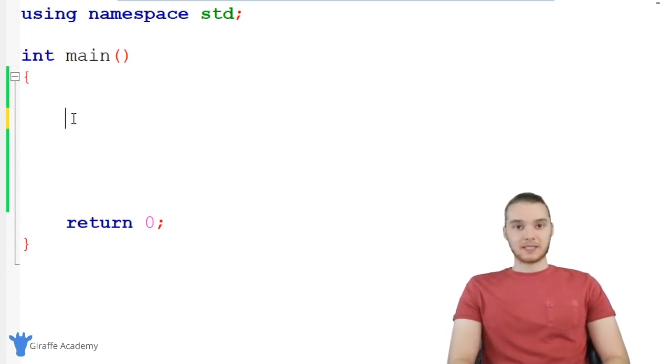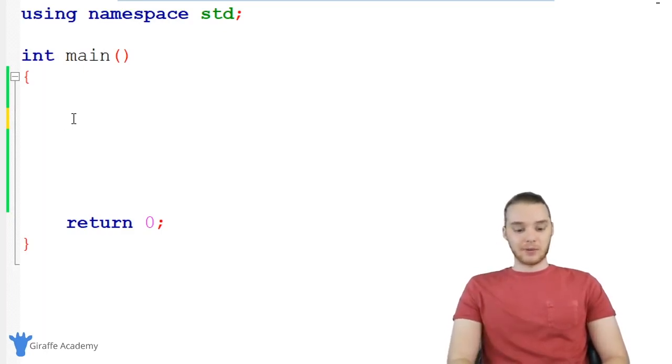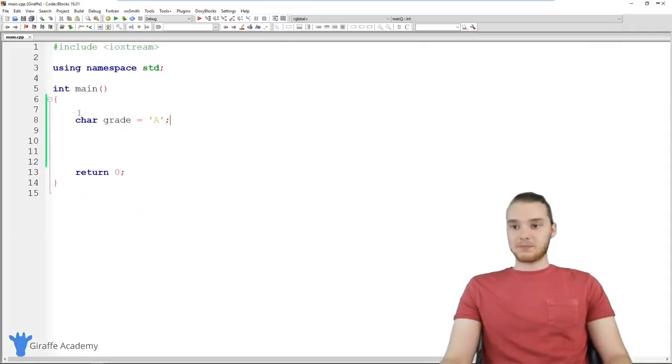And a character basically allows us to represent one single character. The way we can create a character variable is just by saying char, and now I want to give this a name. So let's just call it grade or something. Whenever we create a character, we're going to use these single quotation marks. So I can store any regular character that I would want inside of here. Essentially any character that you can think of, you could store in here, and then we're going to include this semicolon. So that's basically the character data type.